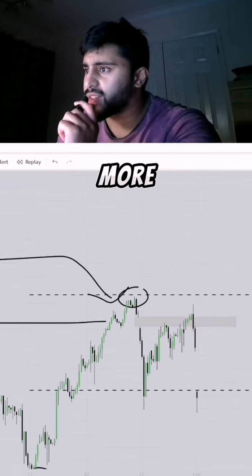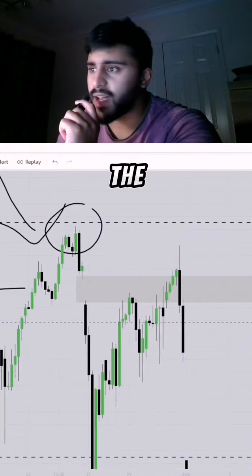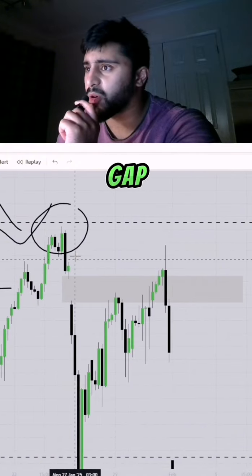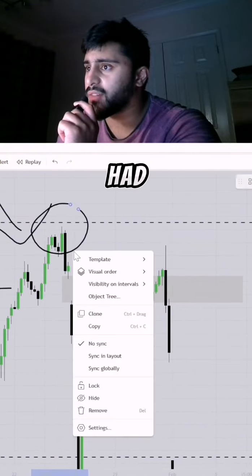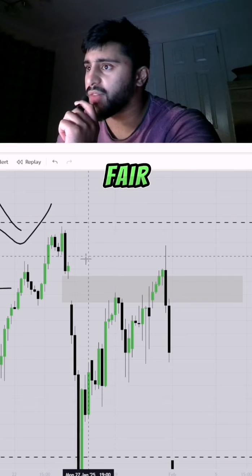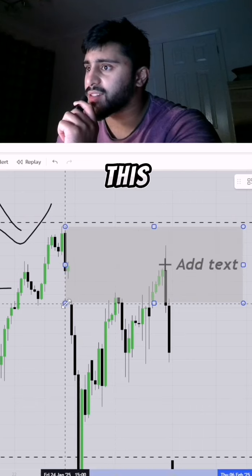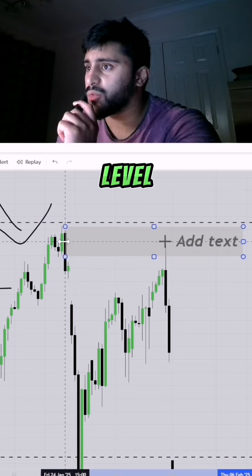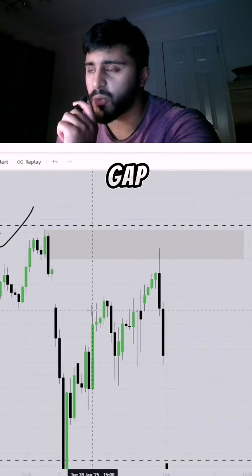When we look more recently at the candles over here, let's dissect them. We saw a mini gap over here, and if I make this a little bit clearer, we also had a fair value gap over here. So actually, this entire region was a key level. This was a small fair value gap, but we can see it.